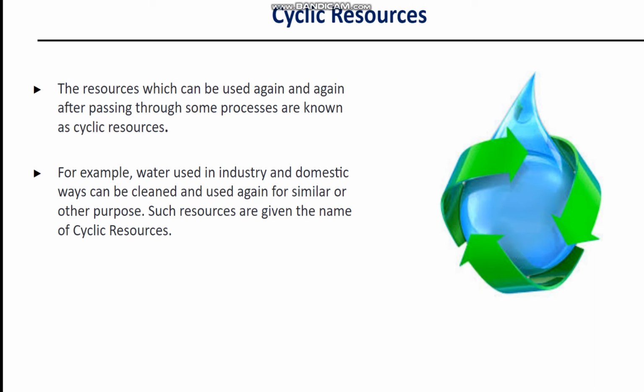Then third type of resource is cyclic resource. The resource that can be used again and again through the same process is known as cyclic resource. For example, water used in industry and domestic waste can be cleaned and used again for similar or other purposes.